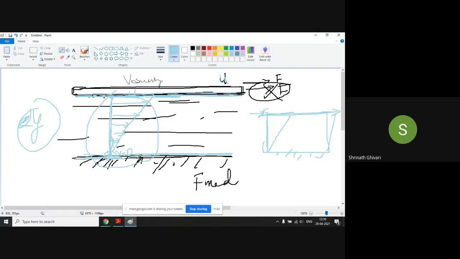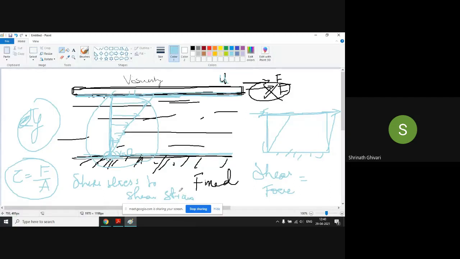Is there any deformation taking place? Yes, sir. It is because of the shear force acting on the unit area. So when the shear force is acting on a unit area, that will become what? Tau equal to F by A. Okay, in solids we say that shear stress is proportional to shear strain. Which law is this?